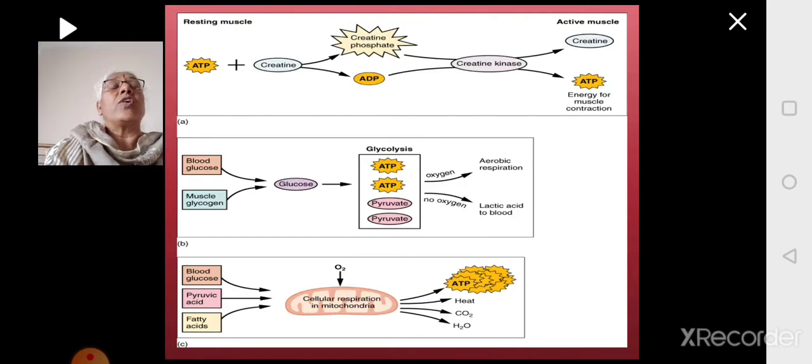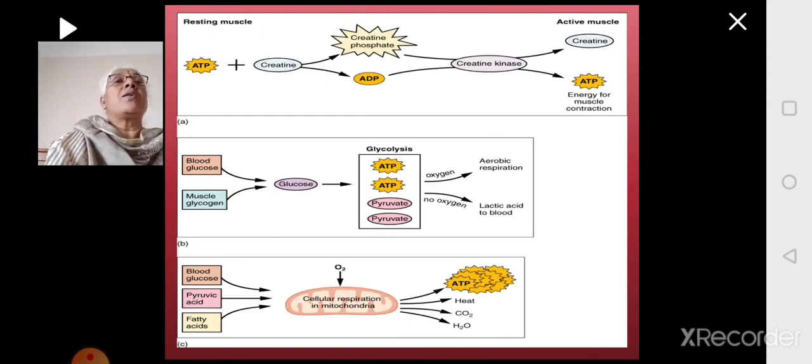And this creatine phosphate is a store of energy. So some energy is in the form of ATP. Some energy from ATP will be transferred to creatine and stored in the form of creatine phosphate.